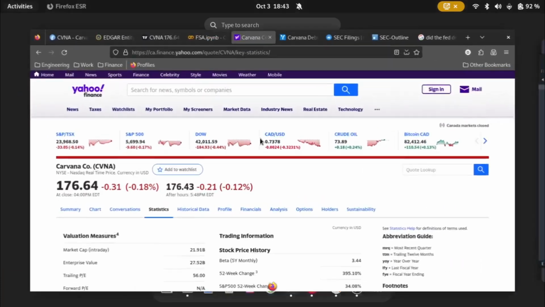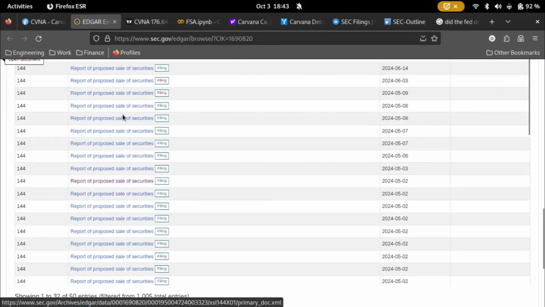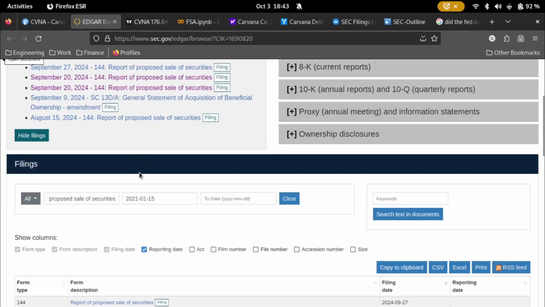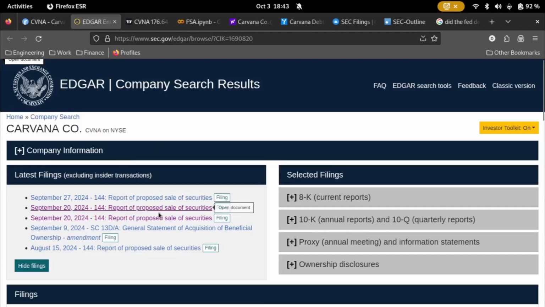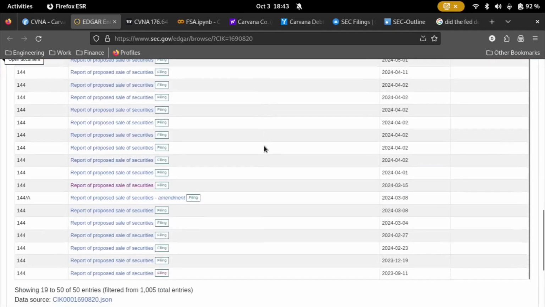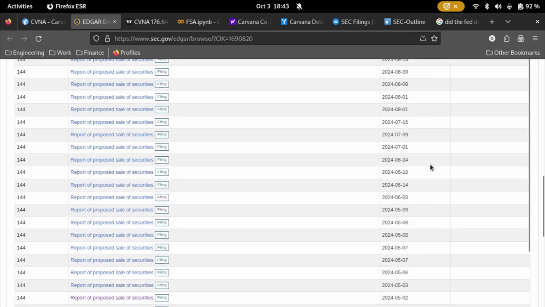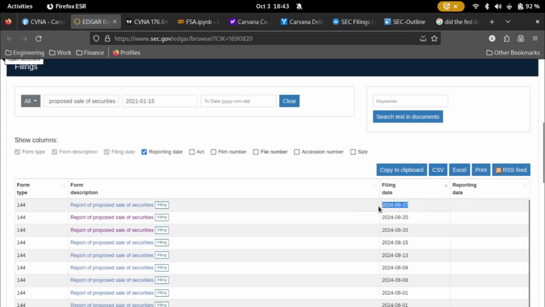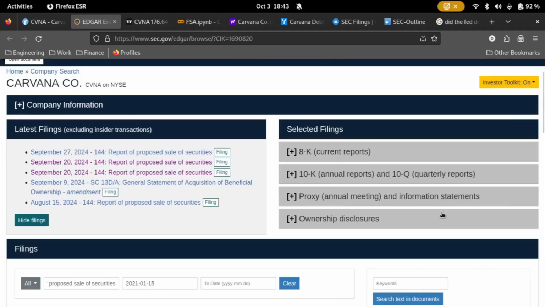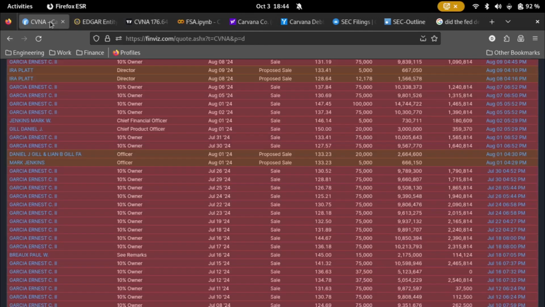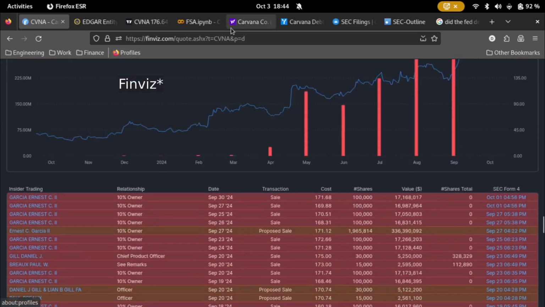But the thing is, these were already pre-proposed sales. If you go into the EDGAR database in the SEC, go to Carvana. I was checking their report of proposed sales of securities. And this all started back in 2023 on 9/11. Going all the way until now, 9/27 was the last reported Form 144. But if you check the insider transactions on Carvana, or also on Yahoo Finance, you can see that on October 1st, two days ago, there was another sale of 100,000 shares.